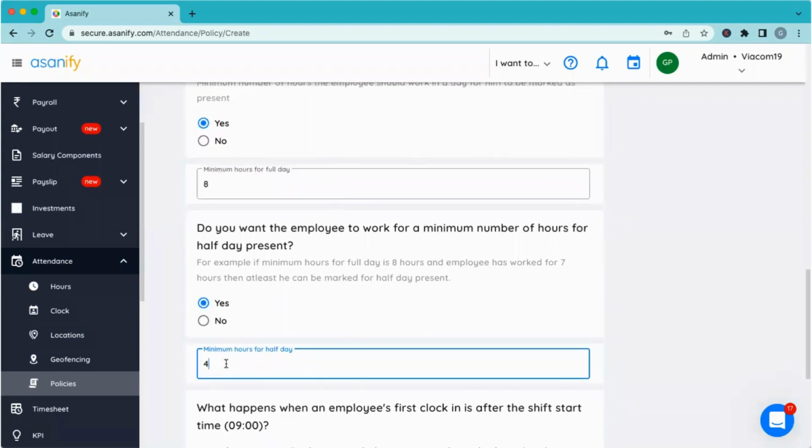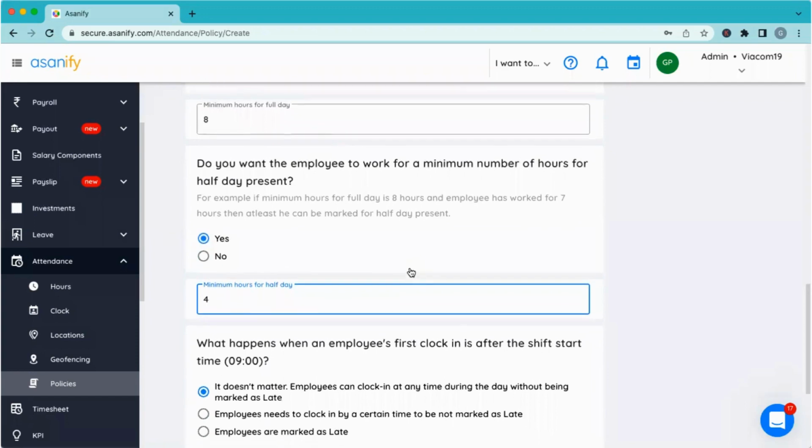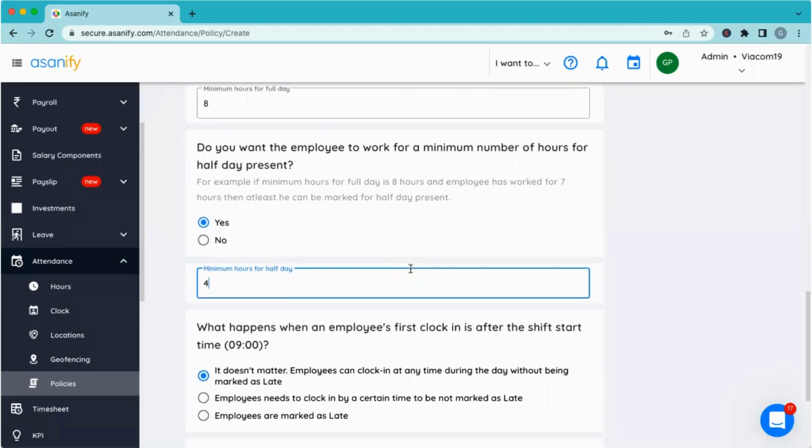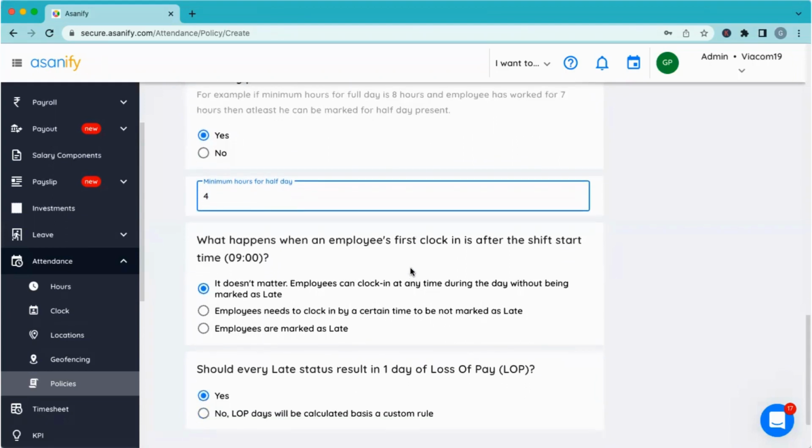Similarly, if half day qualification is 4 hours, if somebody has worked 3 hours, 59 minutes also, it will be classified as a 0 day. And looking at that, employees can also go and regularize it. If for some reason they had to leave office early for some customer meeting or anything like that, they can regularize with their line manager's approval.